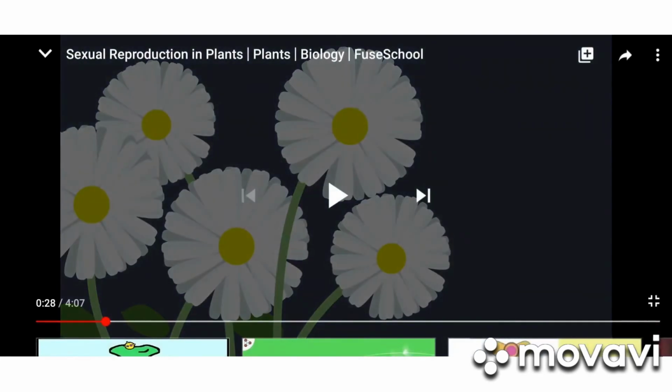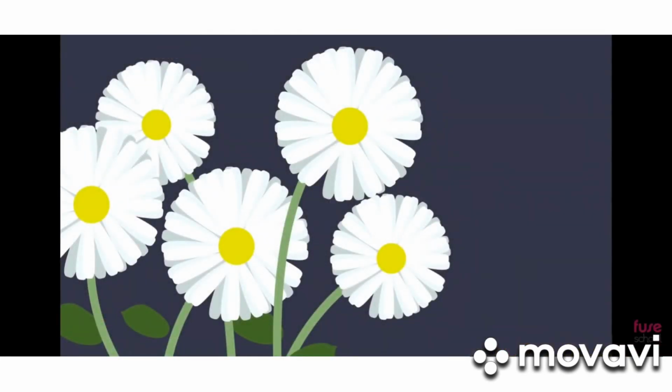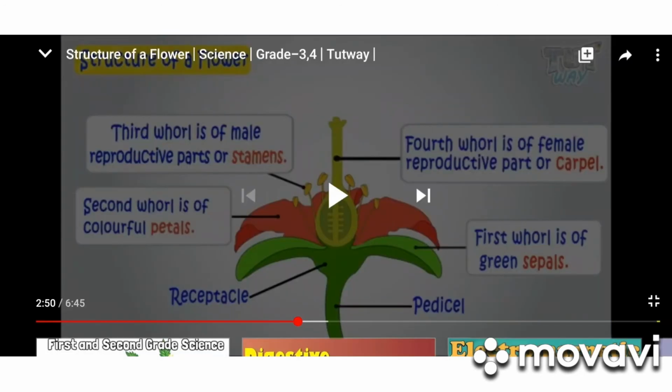Most flowers have male and female parts inside them. Only some species, such as sweet chestnut, hazel and birch tree, have separate male and female parts. So a flower has male and female parts inside it, and inside the flower seeds are produced. Before learning that, we have to learn the parts of flowers.